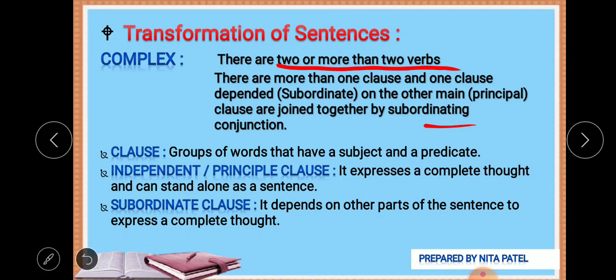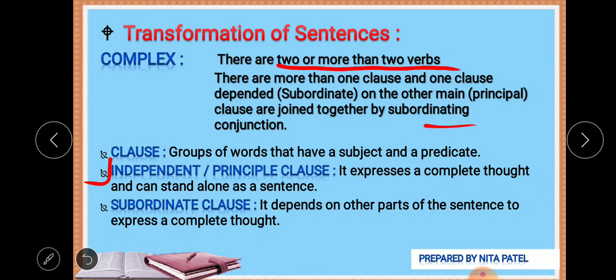Earlier we saw the example: night came on and rain fell. Night came on is a complete sentence. It makes complete sense and doesn't require any other information. So that is the independent or principal clause.